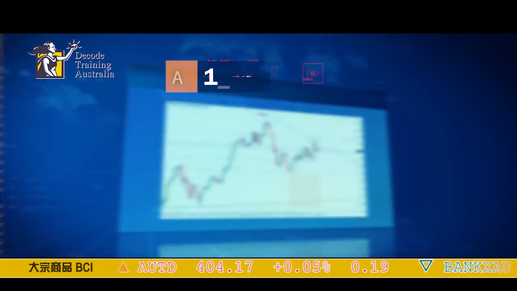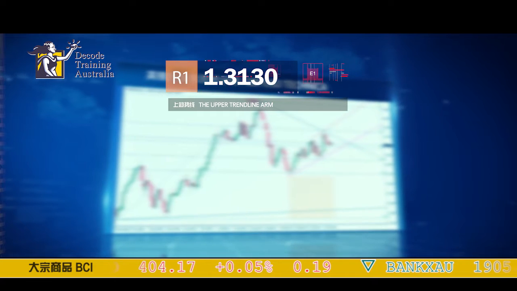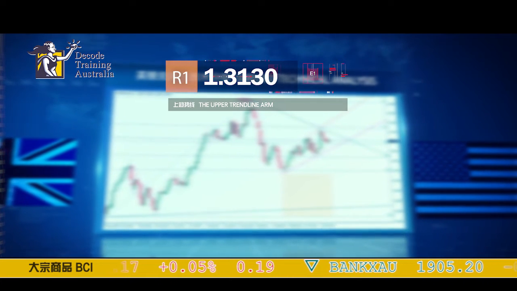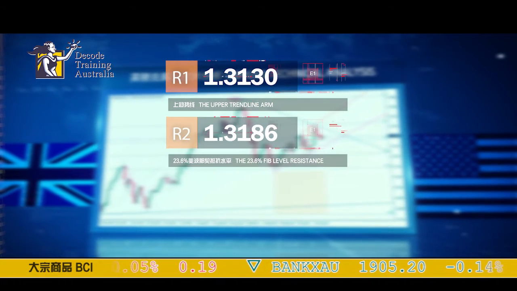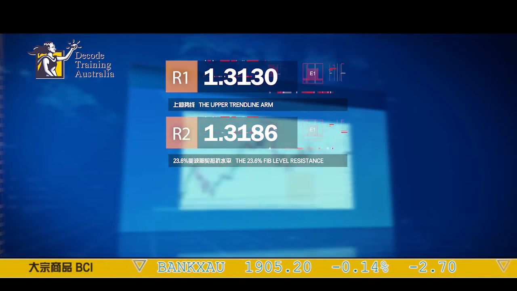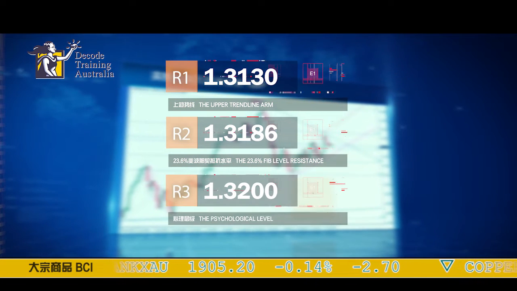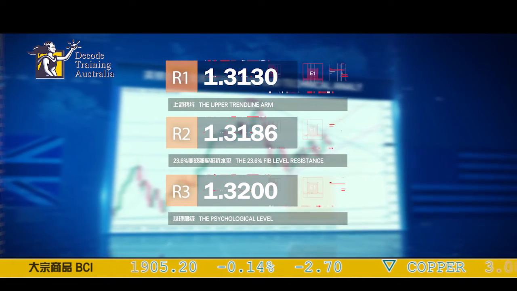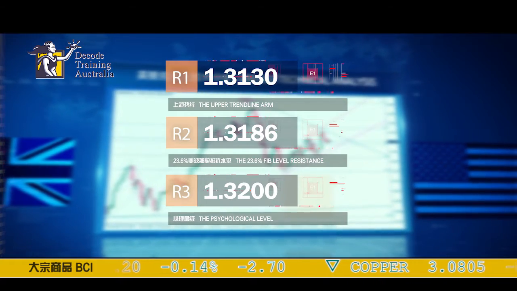On the upside, the pound USD pair might face some critical resistance near the listed below price tags. The price of the pair is likely to find it difficult to pass through them. At resistance 1 we'll be facing 1.3130, which is the upper trend line arm. At resistance 2, it will be 1.3186, which is the 23.6 Fibonacci level resistance. At resistance 3, it is 1.3200, which is the psychological number.